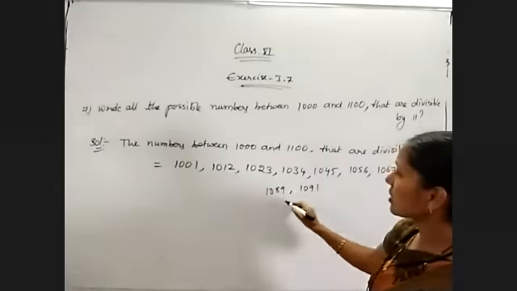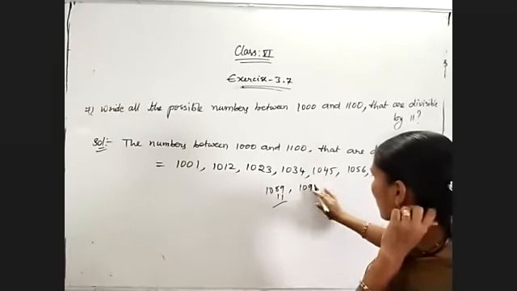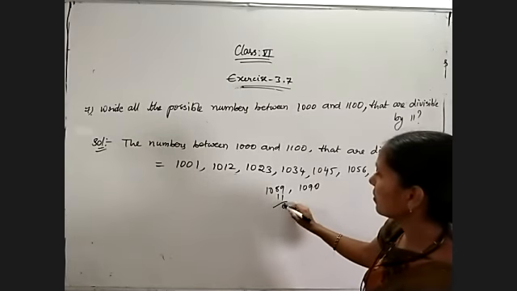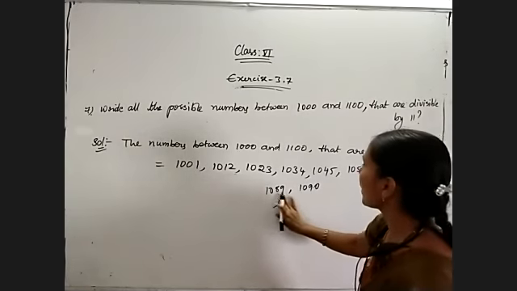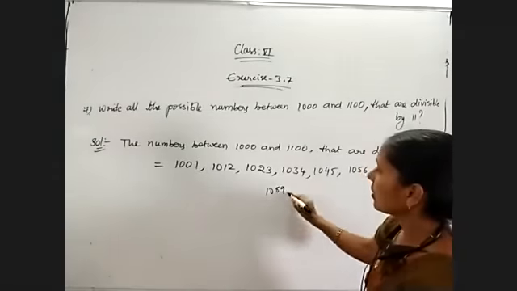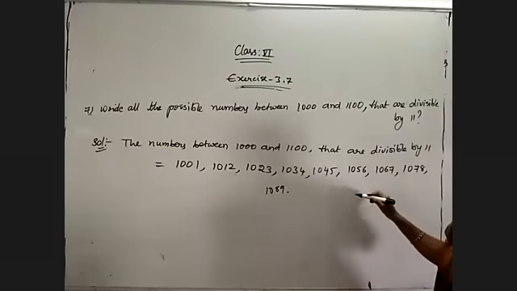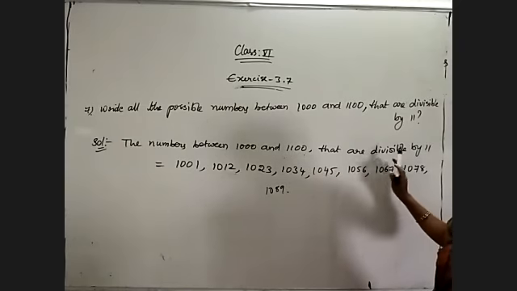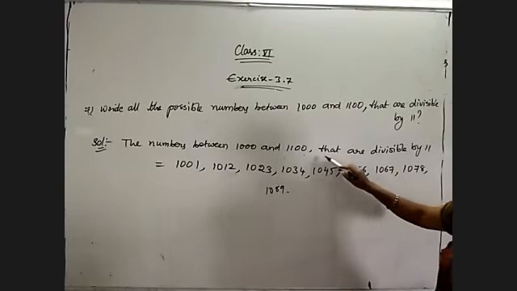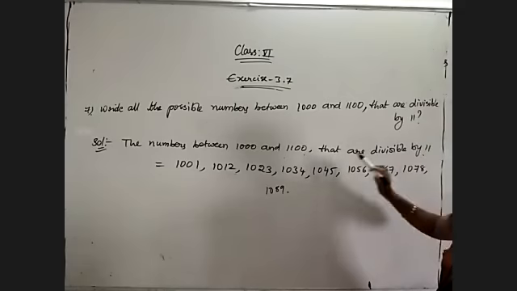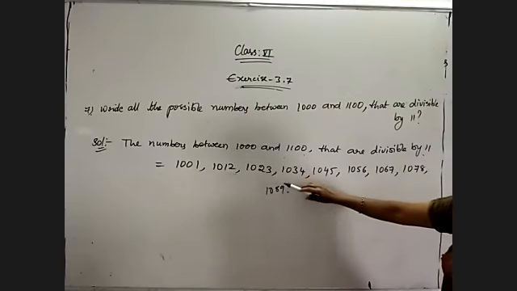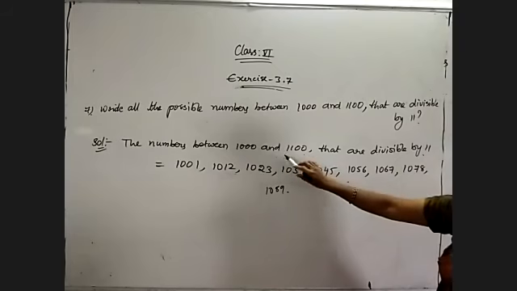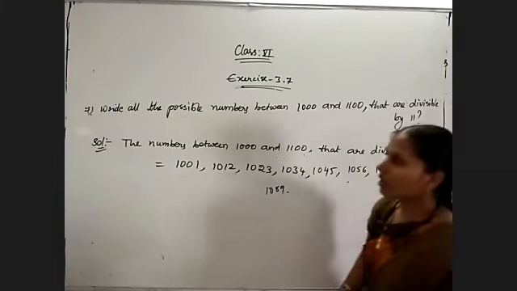So check whether the next is 1090. 9 plus 1, 0. So just up to 1089 only. All these numbers are divisible by 11. The numbers lying between 1000 and 1100 which are divisible by 11 are 1001, 1012, and so on. All these numbers are divisible by 11, and these are lying between 1000 and 1100. That's all. Now coming to the next problem.